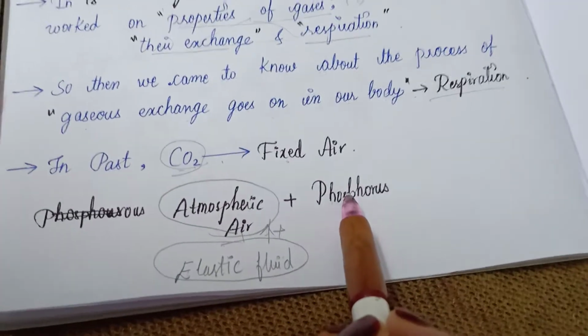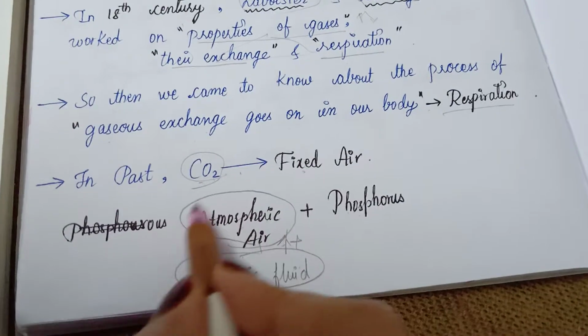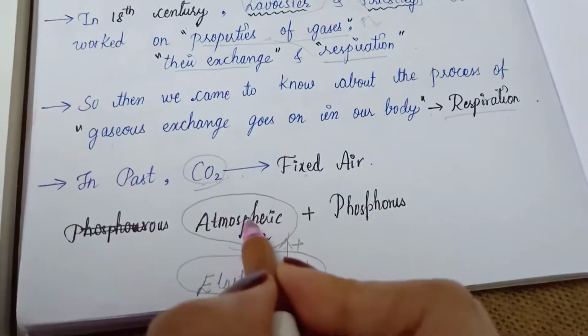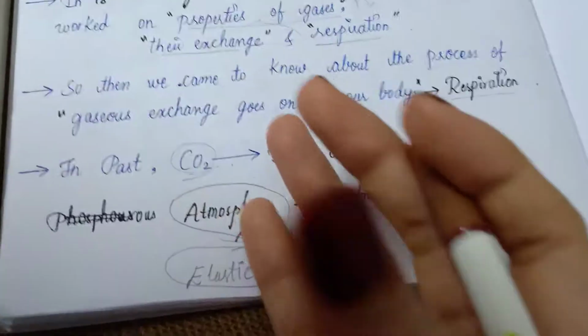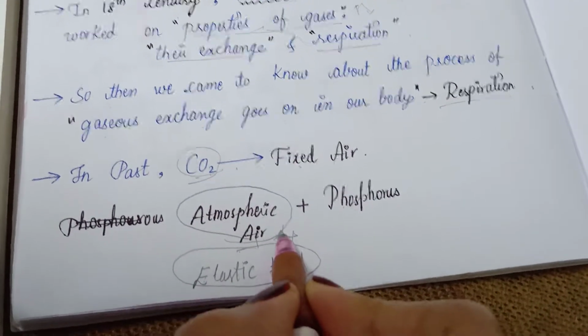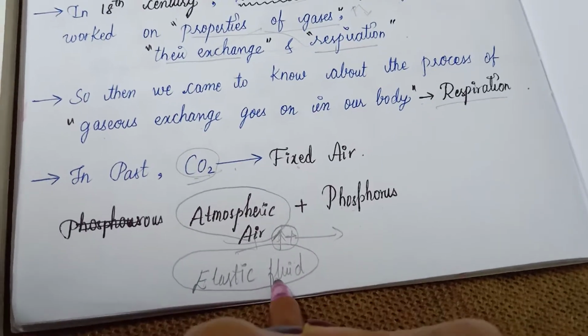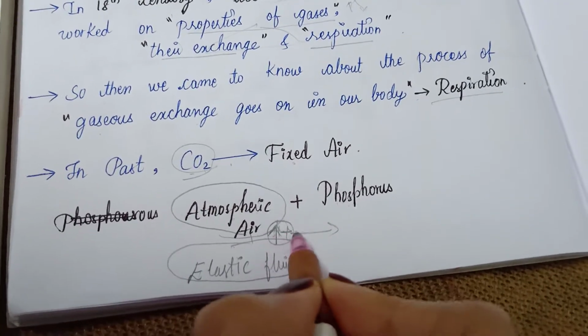So the phosphorus is combined with another substance, which may be atmospheric air, or another elastic fluid present only in the air which we breathe. This elastic fluid is present in the air which we breathe.